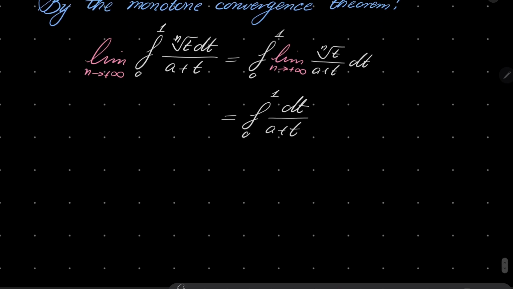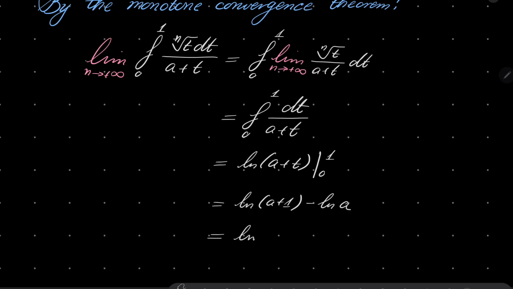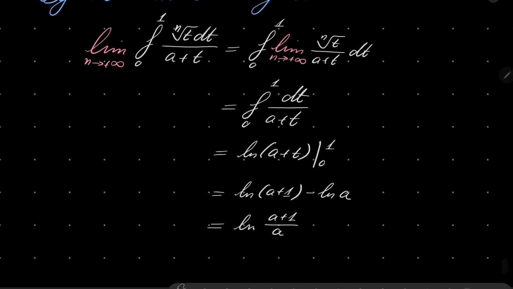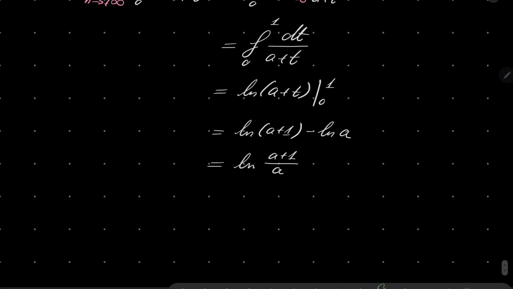Very well, but now we have an elementary integral. The antiderivative of this function is natural log of a plus t. We have to evaluate it from 0 to 1. So it's natural log of a plus 1 minus the natural log of a, which of course can be rewritten as natural log of a plus 1 over a, which was exactly our goal. It was exactly what we wanted to prove. And that closes our proof.